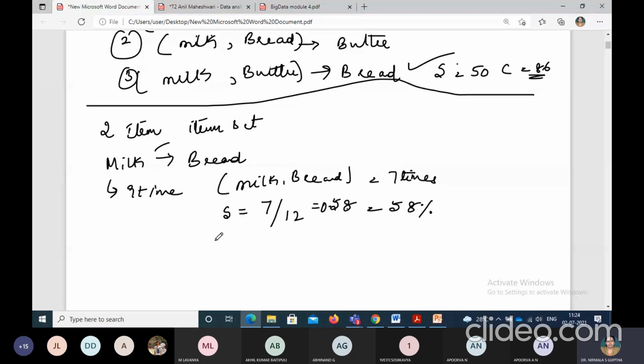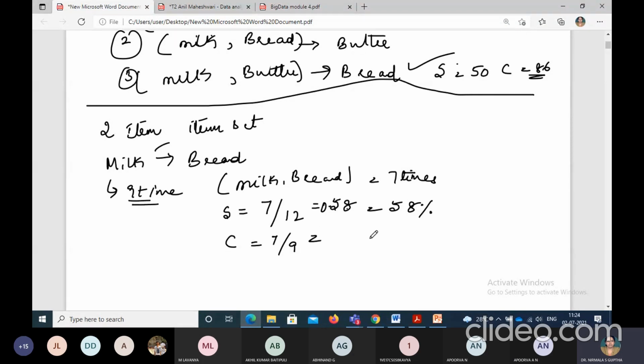Then we need to compute similarly for this particular rule, confidence also. So the confidence, as I mentioned, 7 is our numerator, nothing is going to change, but we need to take the LHS value, that is the X value. So 9 times the milk is coming.